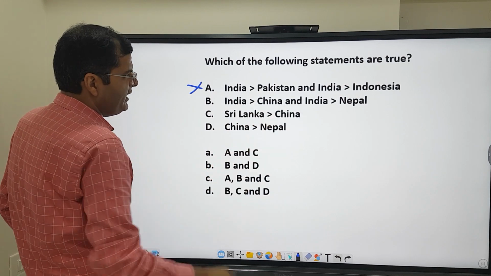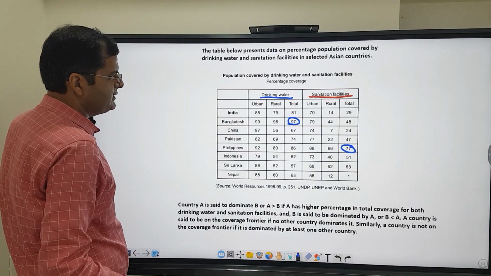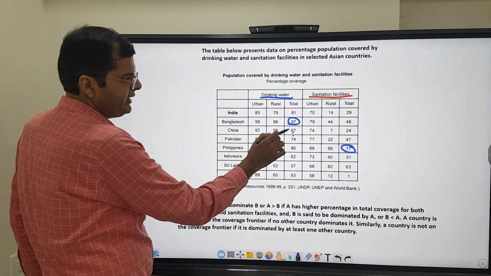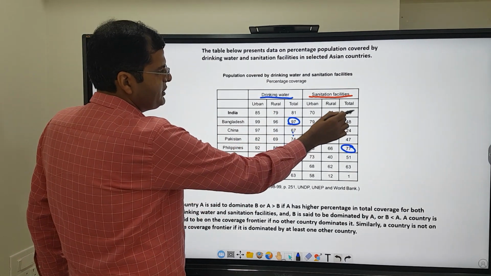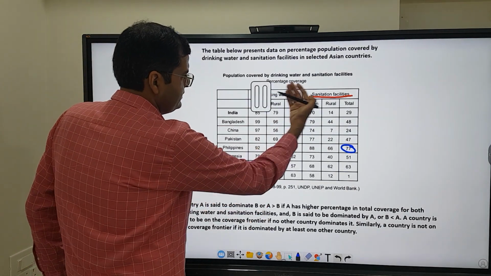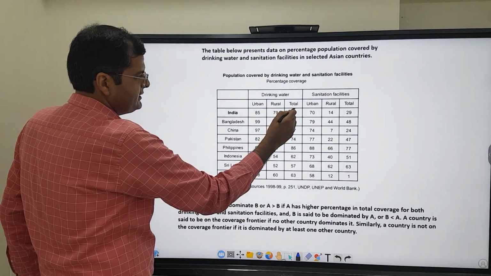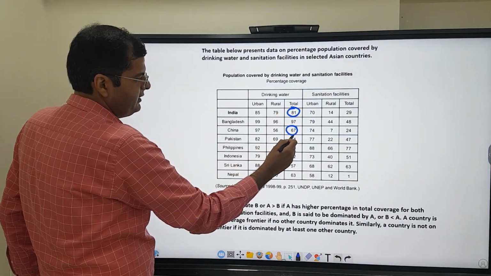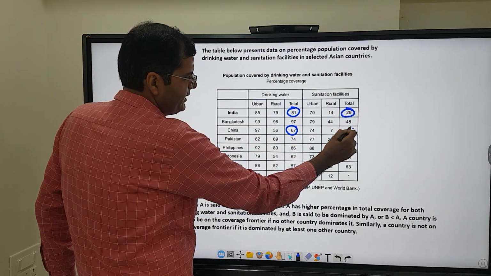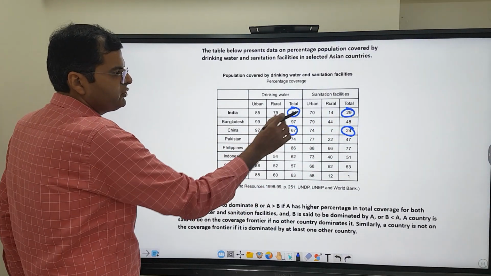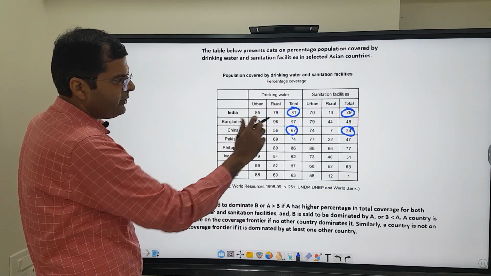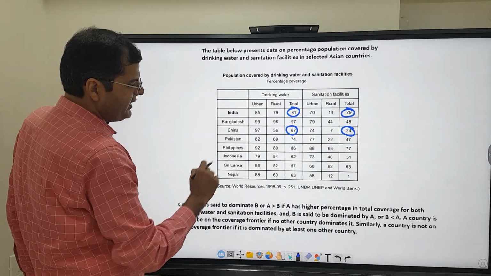Then India dominates China and India dominates Nepal, it says. Let's see. So 81 is India here, 67 is China. So yes, India is greater than China here. And also on the sanitation front, 29 and 24. So India over here is 81 and China is 67. So India's drinking is more than China. Similarly, India sanitation is 29 and that of China is 24. So that means both the drinking water and sanitation facility of India is greater than China. So India dominates China. Then it was India and Nepal.